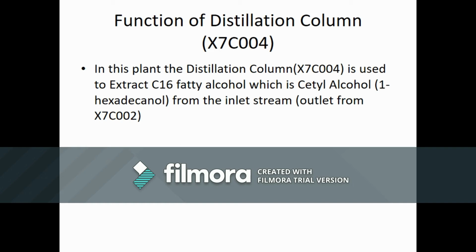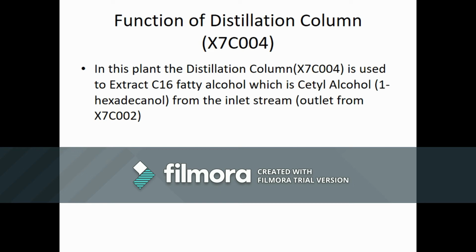In this case, the cetyl alcohol's boiling point is 344 degrees Celsius. So the operating temperature of the distillation column should be 344 degrees Celsius in order to separate the cetyl alcohol from the mixture. And the operating pressure is 0.03 bar.